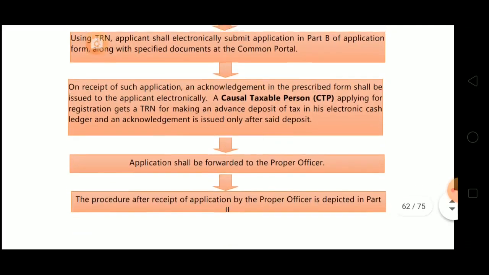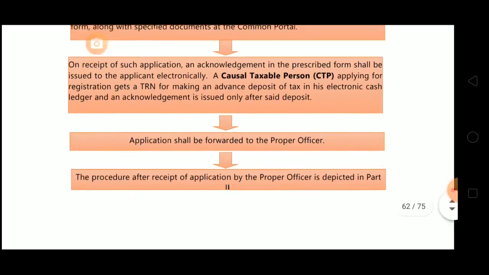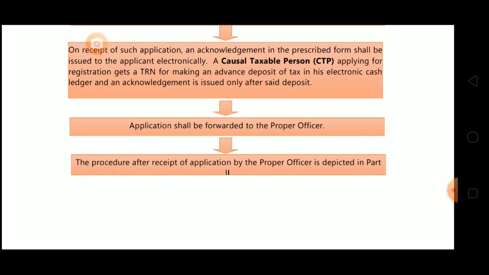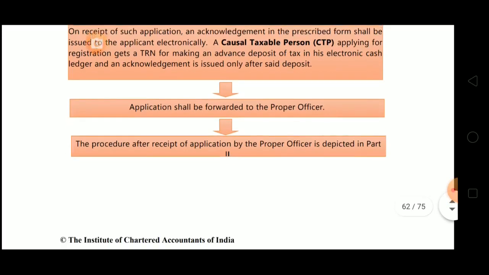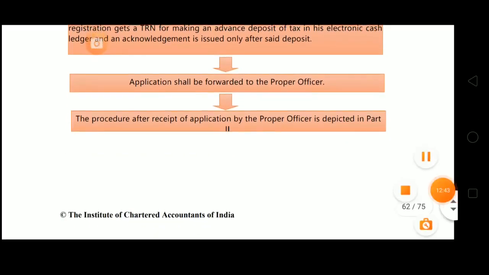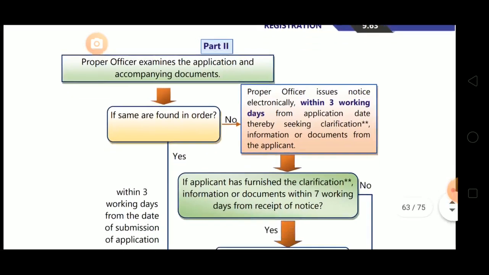Now next one is, the application shall be forwarded to the proper officer. This application for registration which is submitted will be forwarded to the proper officer. The procedure after receipt of application by the proper officer is depicted in part 2. Now see how the proper officer examines the application and accompanying documents when it's forwarded to the proper officer.